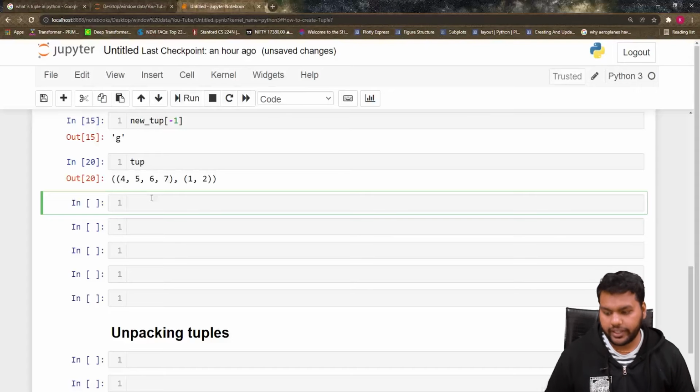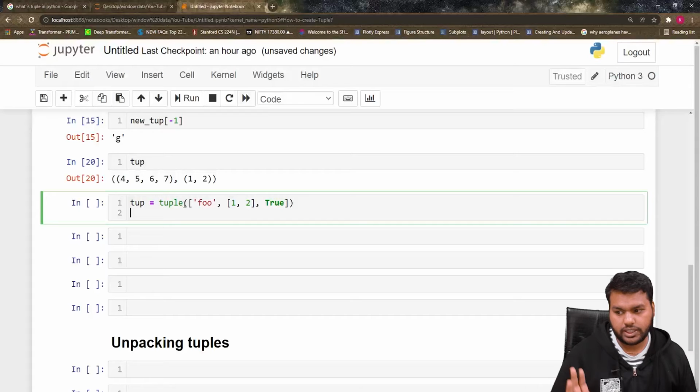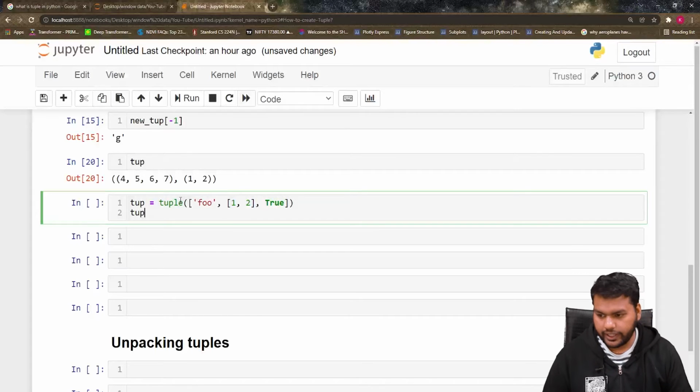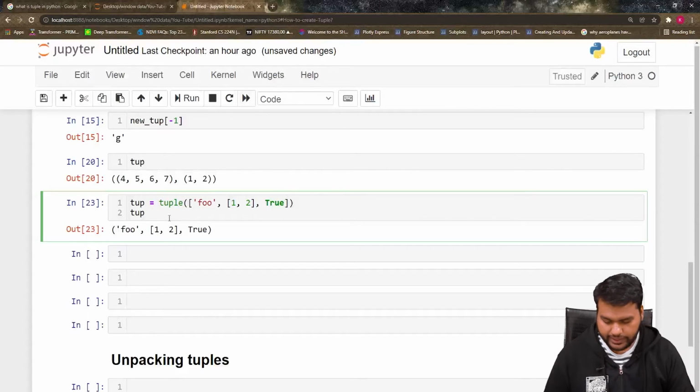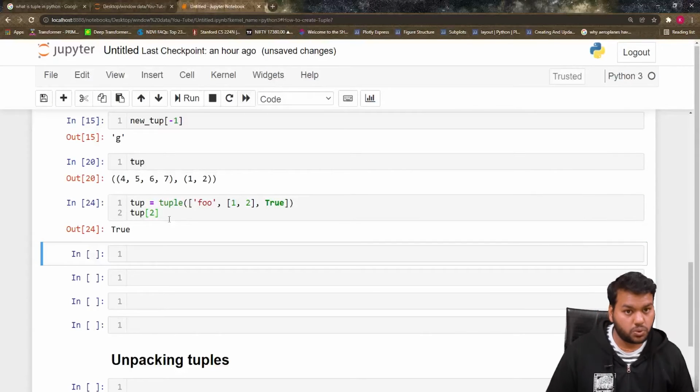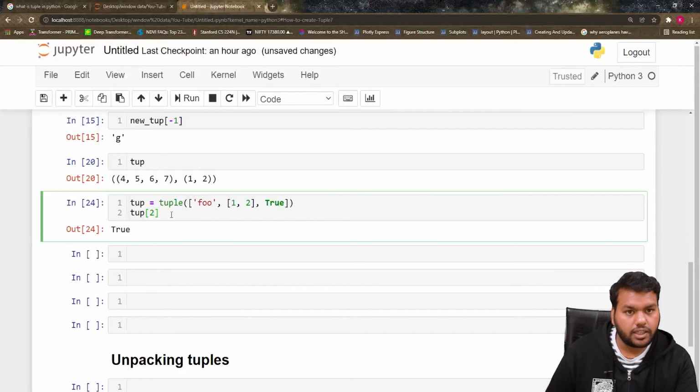Let's say I'm creating the new tuple here. This is a list, foo 1 comma 2 comma true, and I'm invoking the tuple, which means I'm converting this list into the tuple. If I print tup, I can see this is the tuple. That means the 0, 1, 2, the second element of this tuple is true, and now you can't change this second element because tuples are immutable.